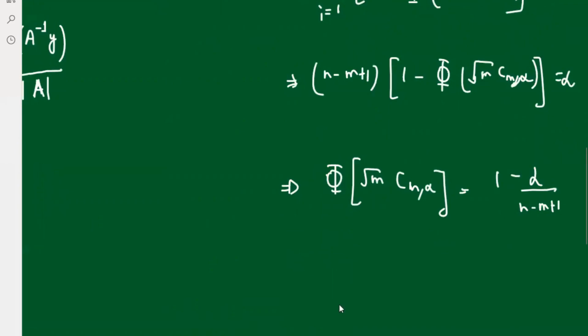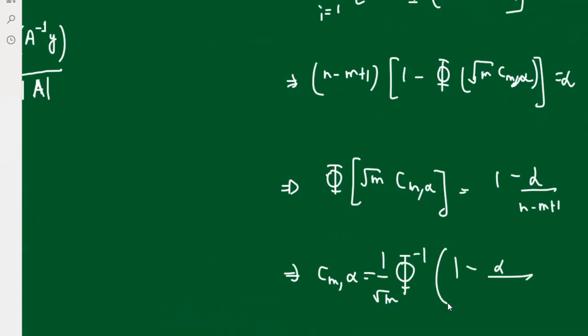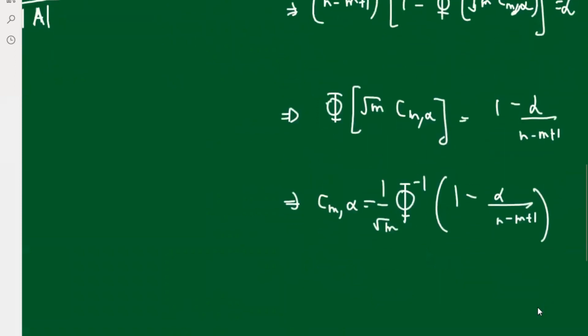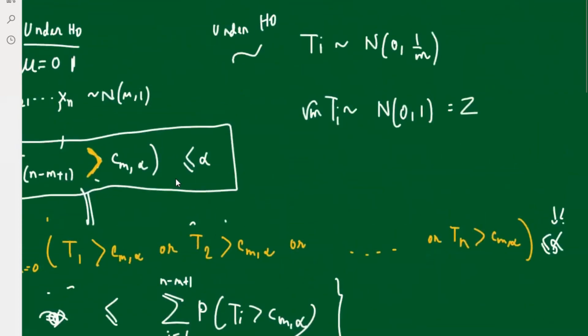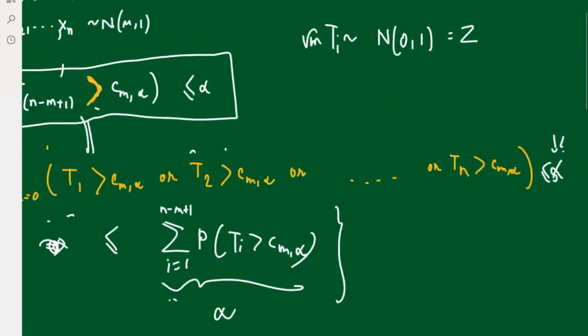Okay, and therefore we get that Cm alpha is phi inverse of 1 by root m, phi inverse of 1 minus alpha by n minus m plus 1. Very simple, very beautiful. It's very simple, guys. You can learn more about this, but it's an exact bound. So we get the Cm alpha for which it's less than or equal to alpha. It's exactly what is required, and this problem is solved.